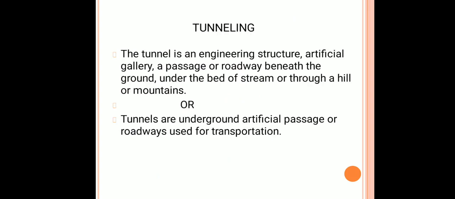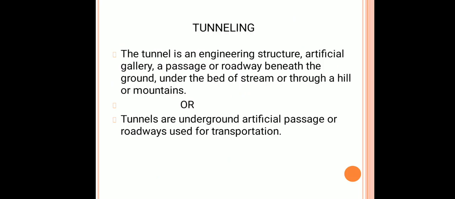So, if we want to define a tunnel, it can be defined as an engineering structure or artificial gallery or a passage or a roadway beneath the ground or under the bed of stream or through a hill or mountains.